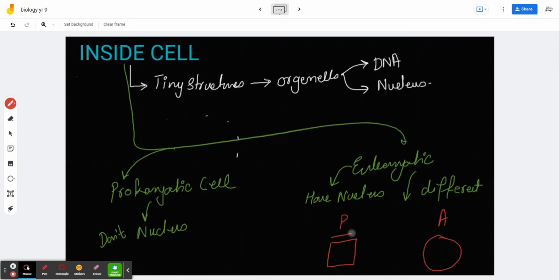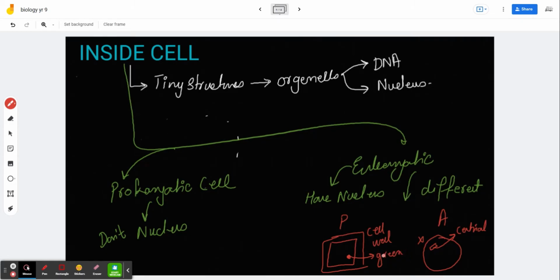A plant cell has a special protective layer around it called a cell wall, while an animal cell doesn't have it. An animal cell has a special structure inside it called a centriole, and a plant doesn't have it. In the same way, a plant has a green color pigment inside it, well, this is red, but let's imagine it's green, called chlorophyll. But an animal doesn't have it.